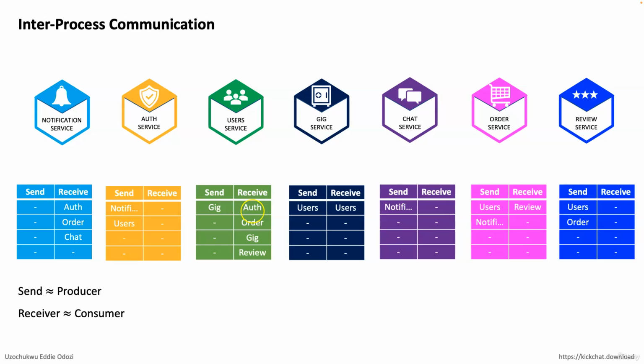So this is how the inter-process communication will look. As you can see, there's not going to be any HTTP request made to any service. Like I've said before, I'm repeating it again: it's possible to use HTTP, but if you go online and search, most of the tutorials and documentation will likely use events, maybe Kafka or RabbitMQ or some other type of messaging queue. But for us, we are going to be using RabbitMQ.